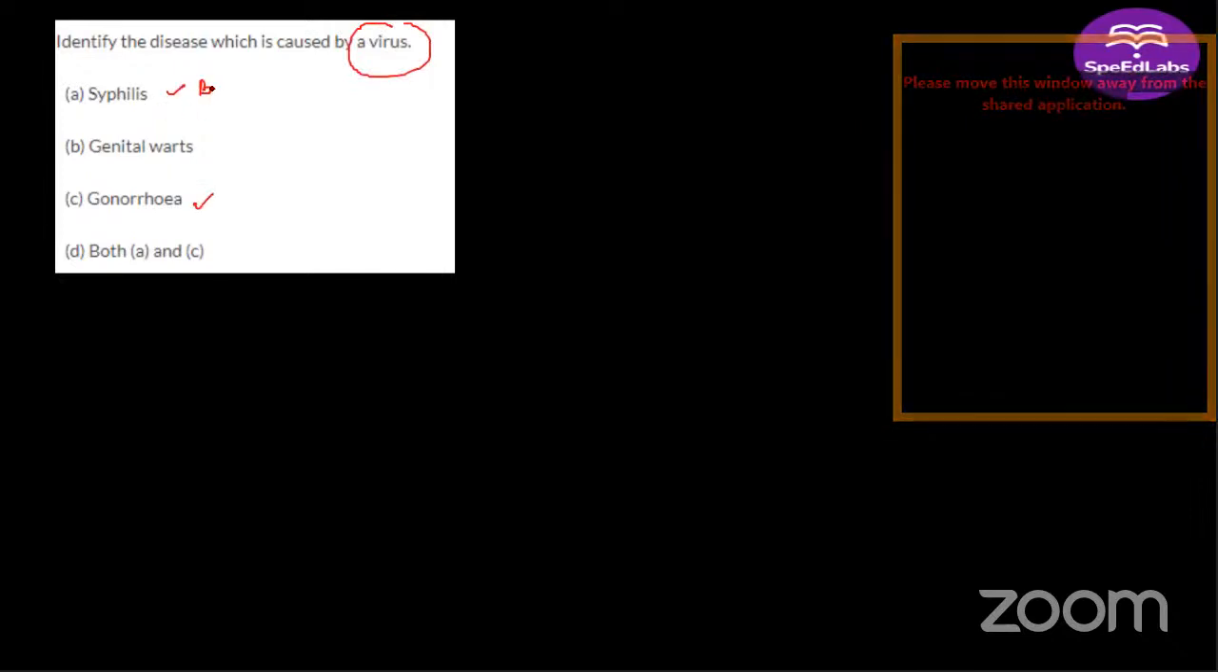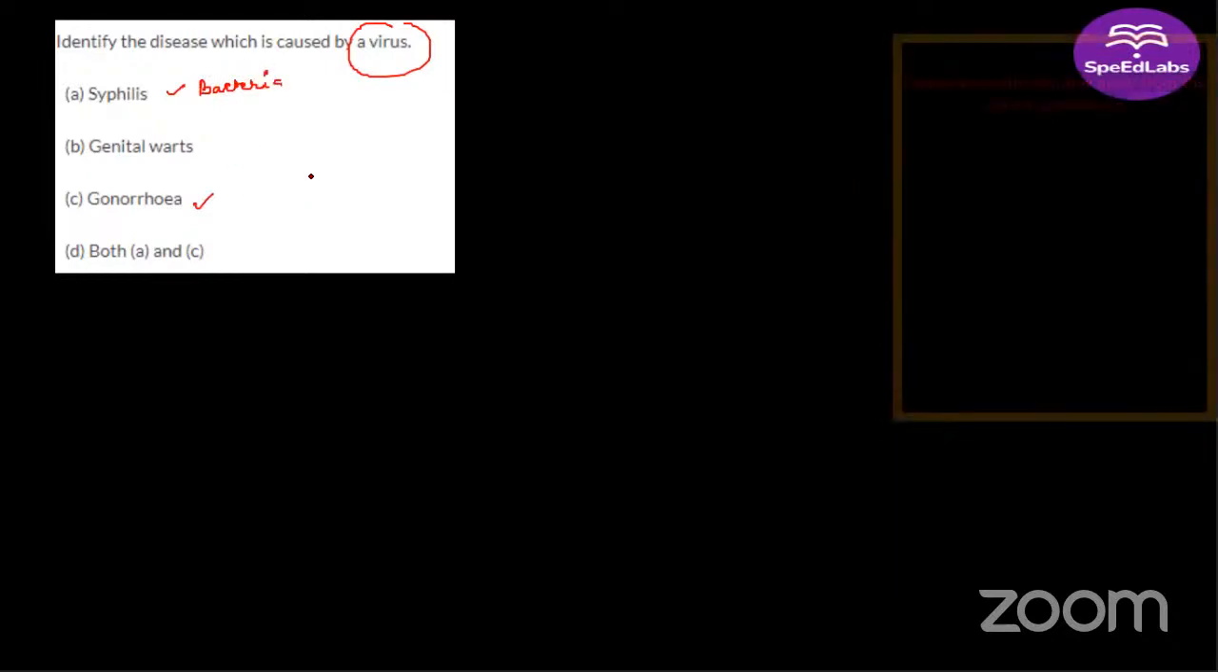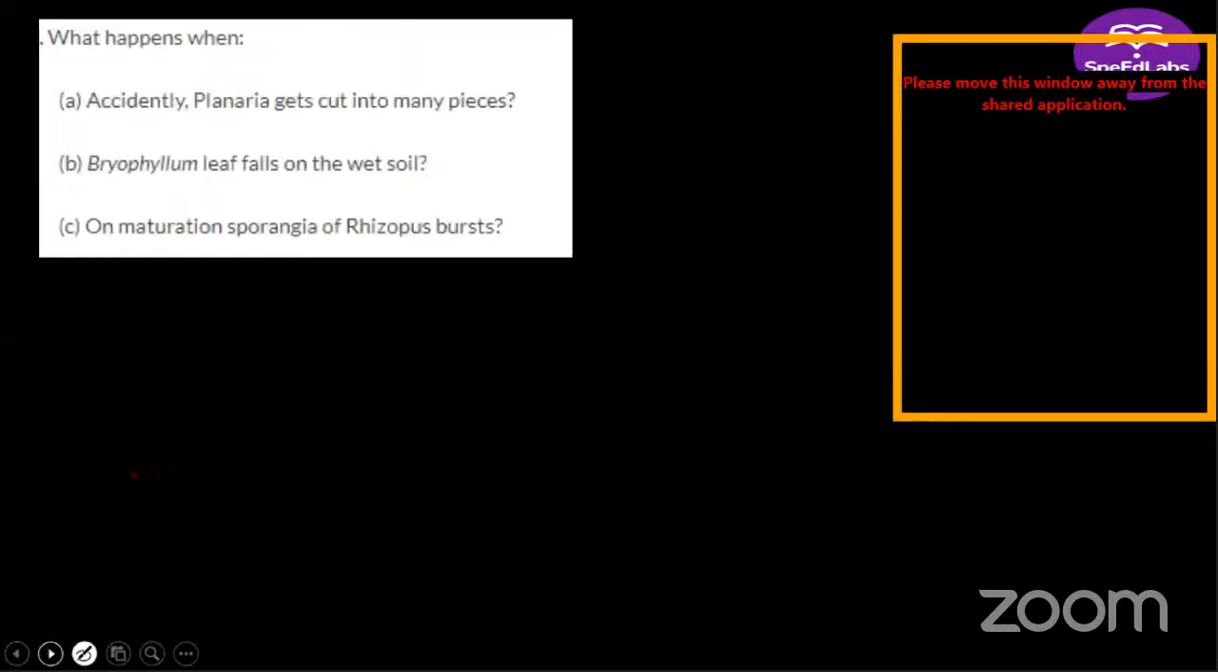are bacterial diseases. They are caused by bacteria. Syphilis is caused by Treponema pallidum, the name of the bacteria, and gonorrhea is caused by Neisseria gonorrhoeae. So this is also a bacterial disease. So here the answer will be genital warts. Don't get confused with the options. Now moving on to the next question.